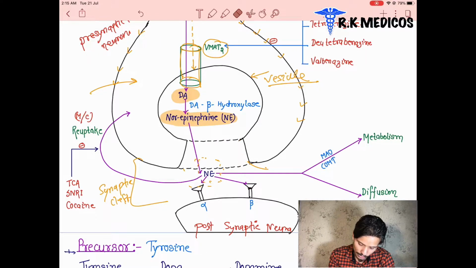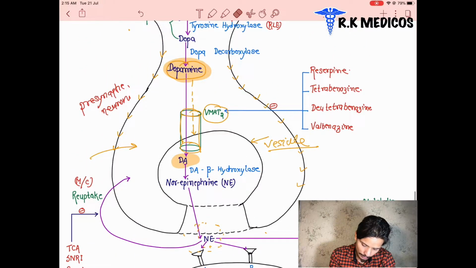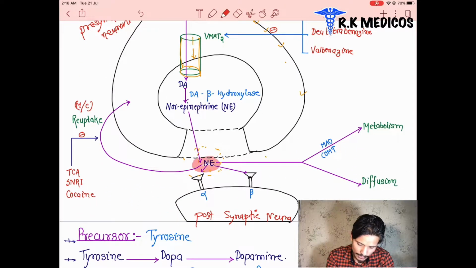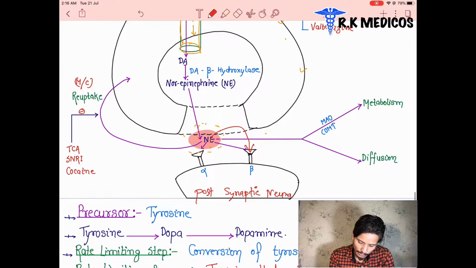What are the fates of this neurotransmitter which is released in the synaptic cleft? We are going to see the main fates here. You can see the neurotransmitters are released here, and after the release, the first fate is that it binds to a receptor, either an alpha receptor or a beta receptor. For both receptors there is only one type of neurotransmitter, and that is norepinephrine.